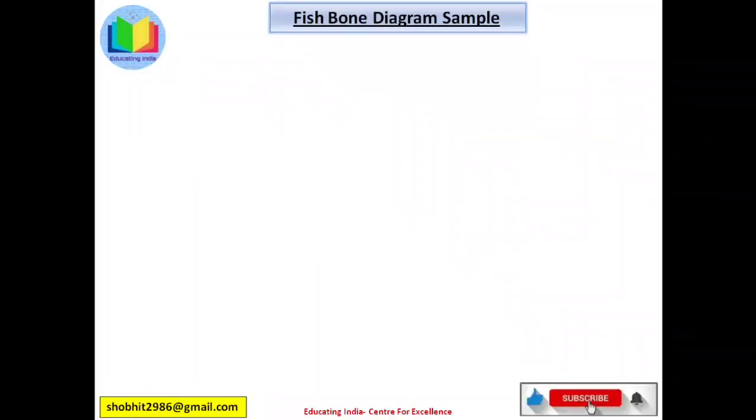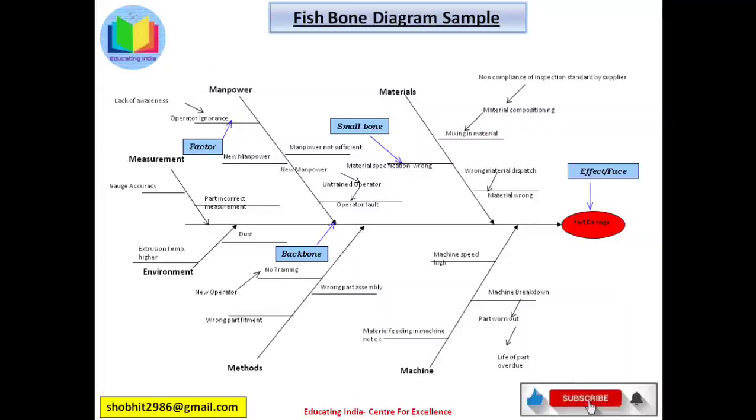Now we will see a complete model of fishbone diagram. This is a complete fishbone diagram model where different possible causes of 6M lead to a defect of part damage. In this, different causes are identified on the basis of 6M, and for all causes, corrective and preventive actions are taken. Now we will see the next disciplines of 8D.